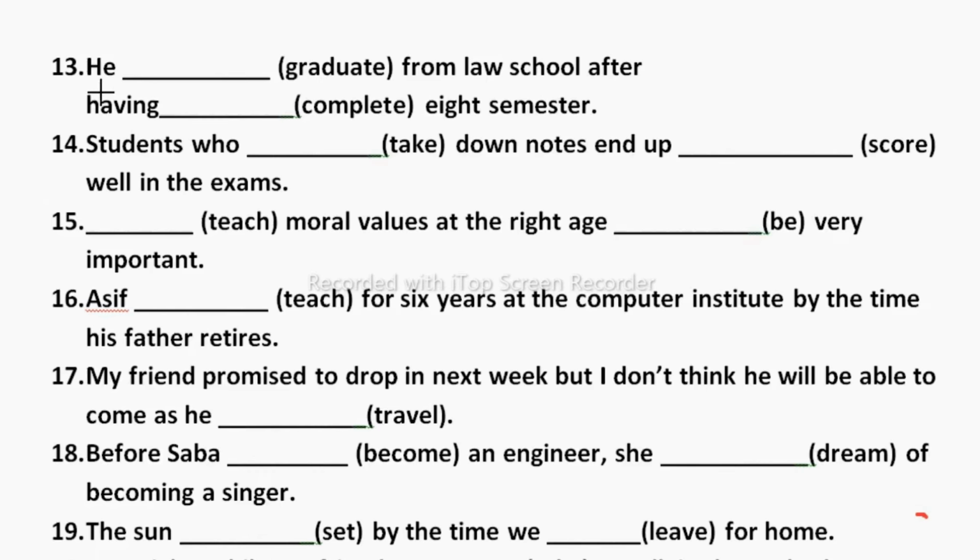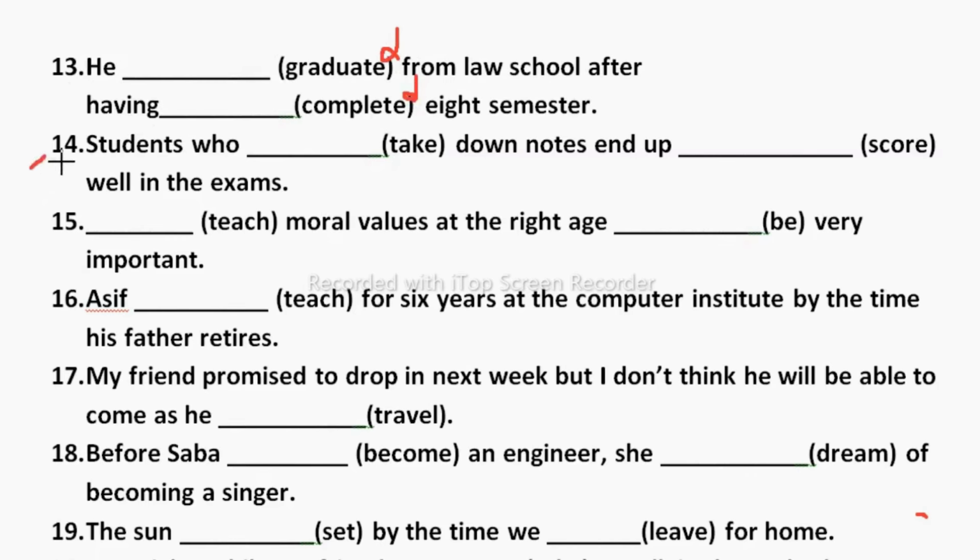Now let us see this one. He dash graduate from law school after having its semester. Here we are showing the past form. So he graduated, d we need to add here. He graduated from law school after having completed. Again d we need to add here because we are talking about past. After having completed 8 semesters.